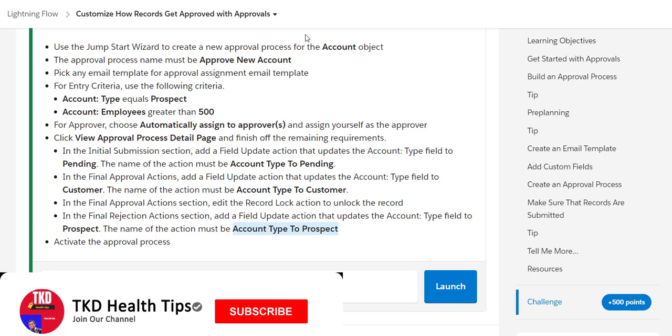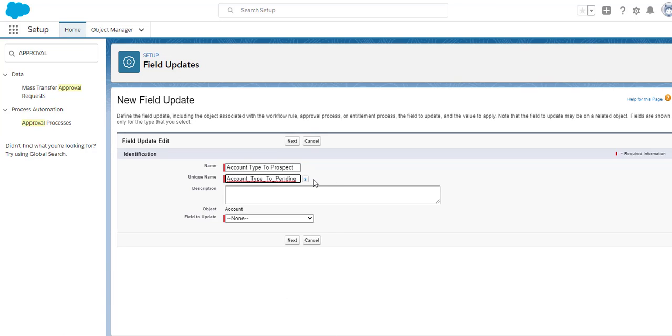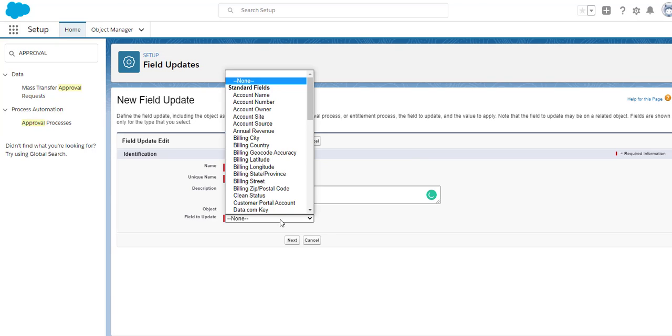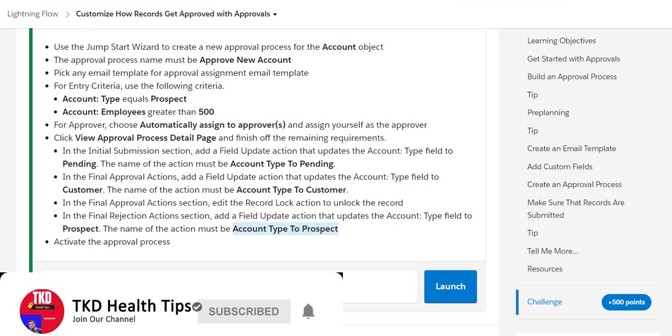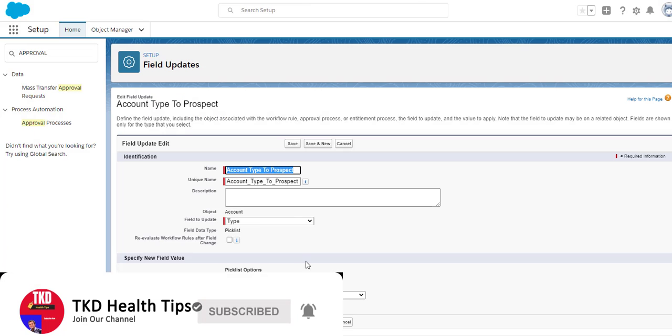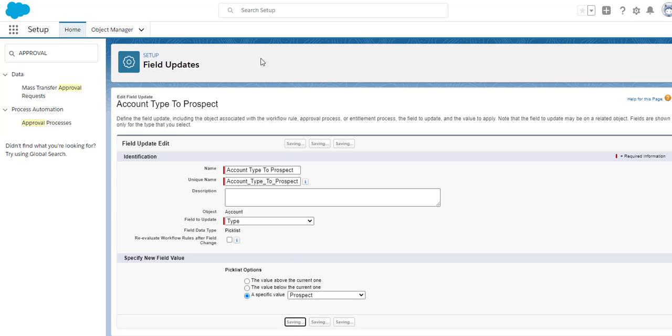This is account type to prospect. It should be prospect, and the type should be prospect, which is this guy.